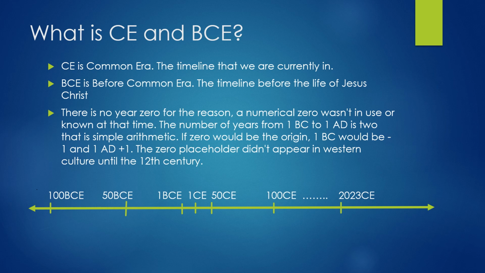Now, after this dating, we have to think about time periods before CE, which was before the time of Jesus Christ. That is called BCE. It used to be called BC, as before Christ. Now it is BCE, which means before Common Era.